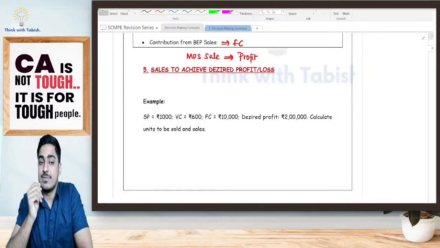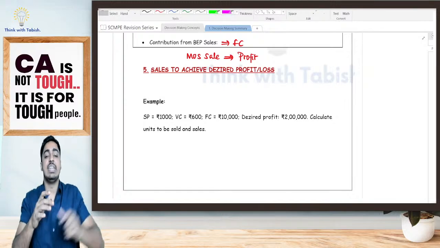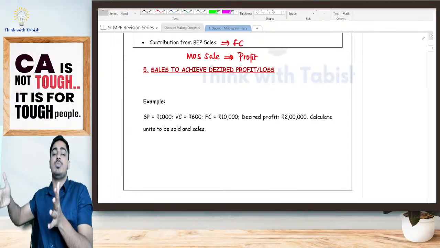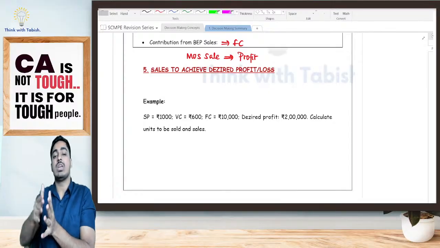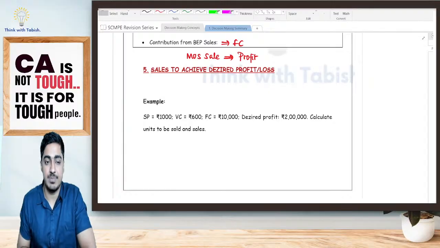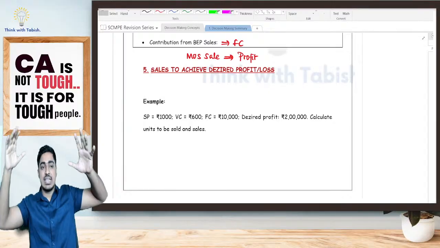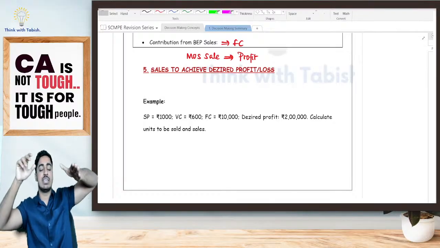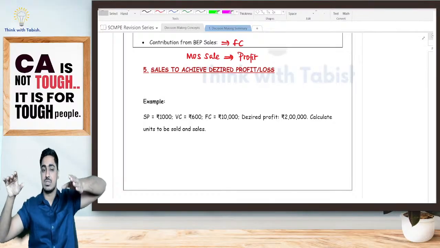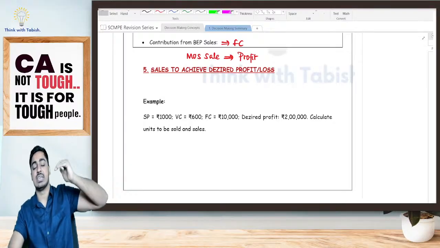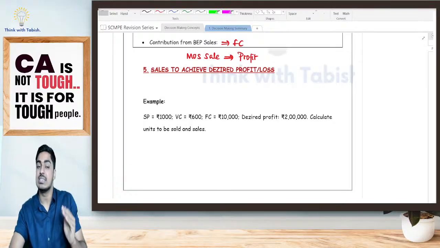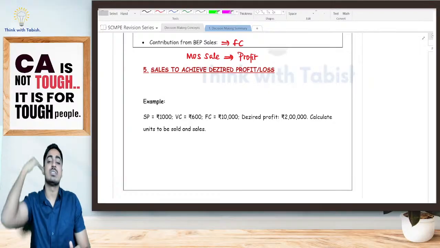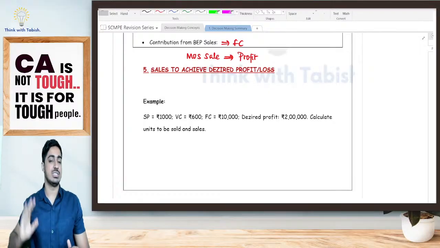Again, I've gone ahead after my BEP. I've told margin of safety. What is my margin of safety, students? It is my sale in addition to BEP sale. After my BEP, whatever sale I am doing, that is my margin of safety. Now, total sale I can bifurcate as BEP sale and MOS sale. Total sale is 1 lakh, BEP sale is 25,000, MOS sale is 75,000. BEP sale as a percentage of total sale, you call it BEP sale ratio. MOS sale as a percentage of your total sale, you call it your MOS sale ratio.